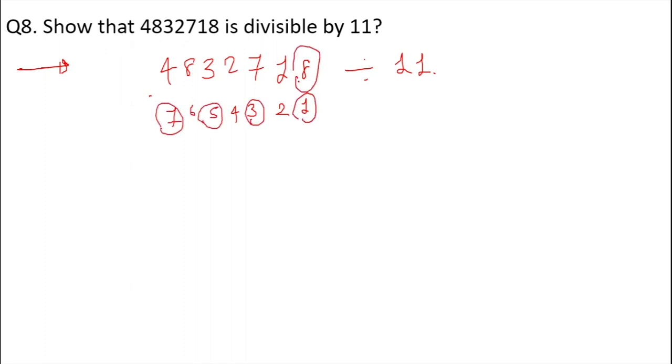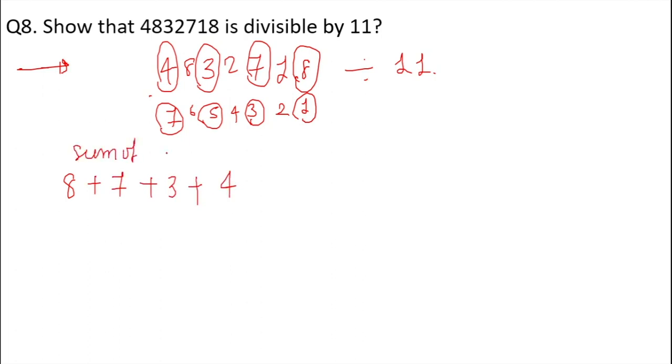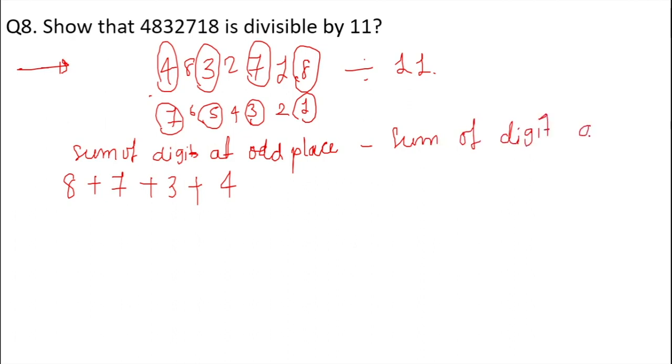So the digits at the odd places are 8, 7, 3 and 4. The sum of digits at odd places minus the sum of digits at even places gives 8 plus 7 plus 3 plus 4 minus the digits at even places.